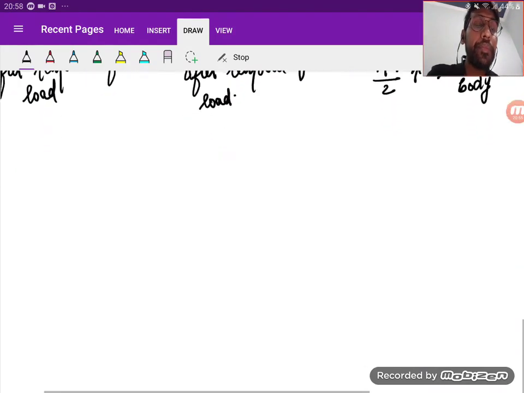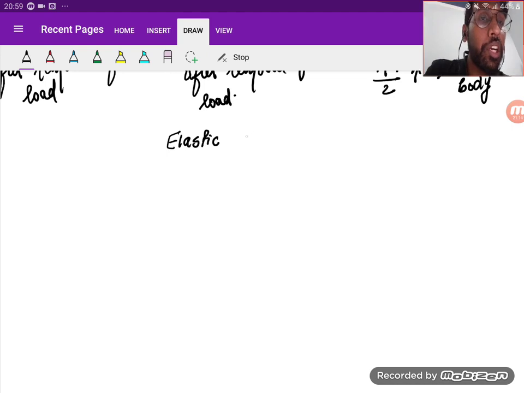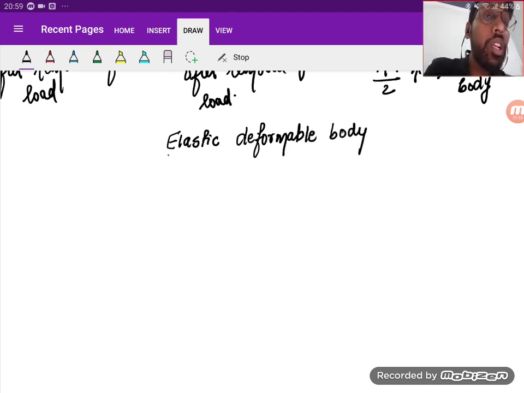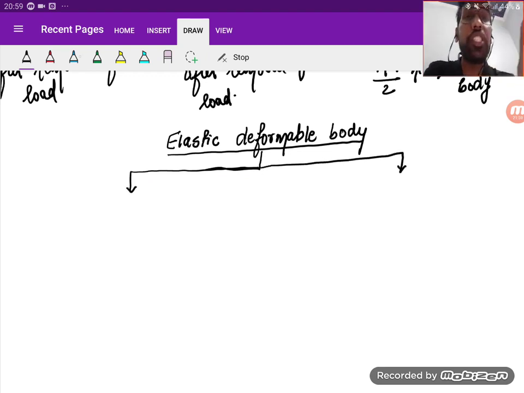Okay, so we understood that deformable bodies can be classified into elastic, plastic, or viscoelastic or viscoplastic. Now we have to study about elastic deformable body. This elastic deformable body is further classified into two parts.